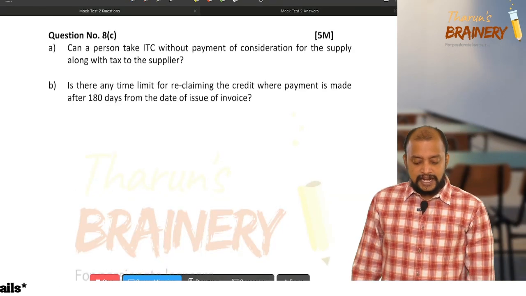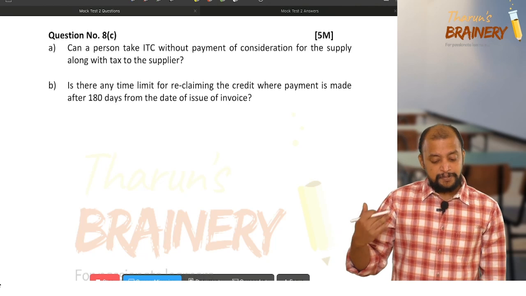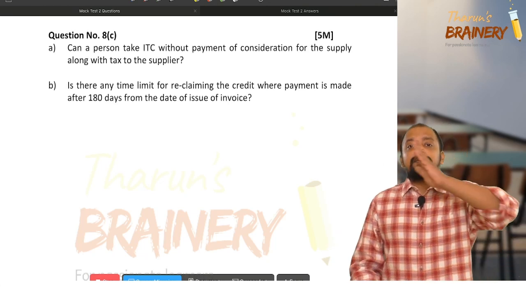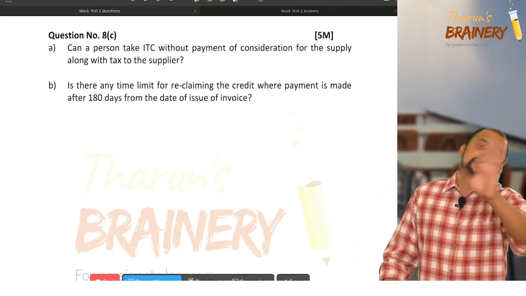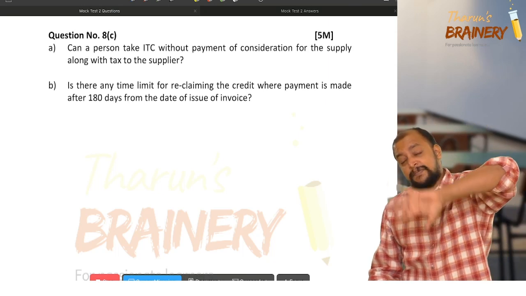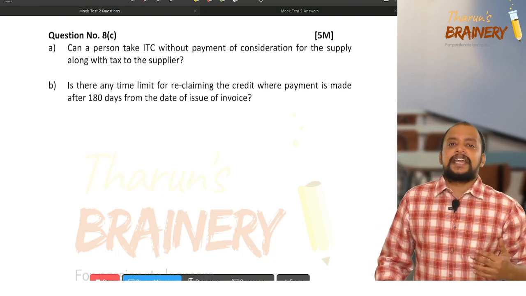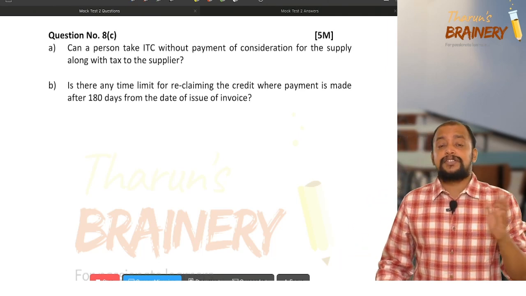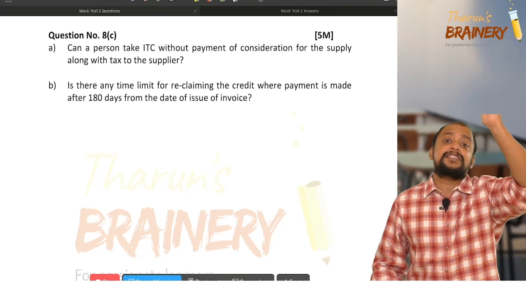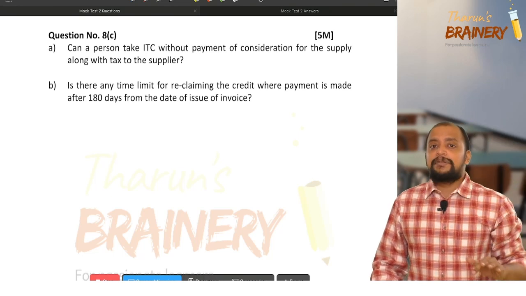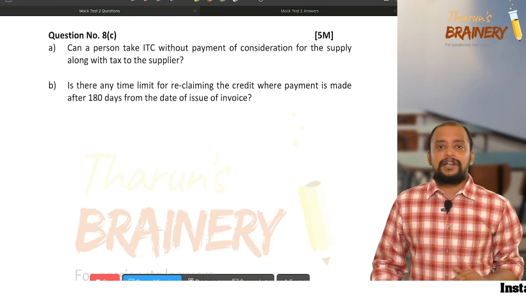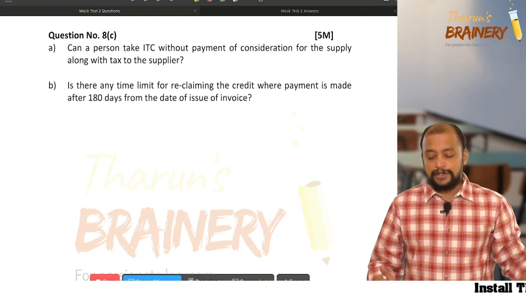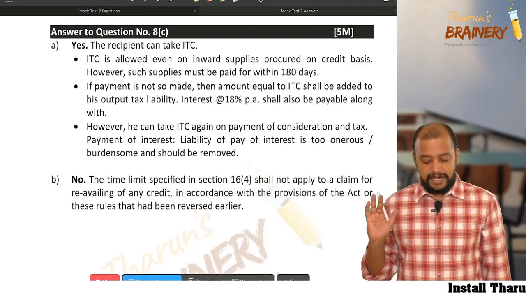B, is there any time limit for reclaiming the credit when the payment is made after 180 days? So if the payment is not made within 180 days, we are reversing the ITC, and as and when the payment is made, that ITC can be availed again. Okay, and there is no time limit. We have a time limit in section 16 subsection 4, but that time limit is not applicable in case of re-availment of credit. If you have written that, you will get 2 marks. So that's where 5 marks.